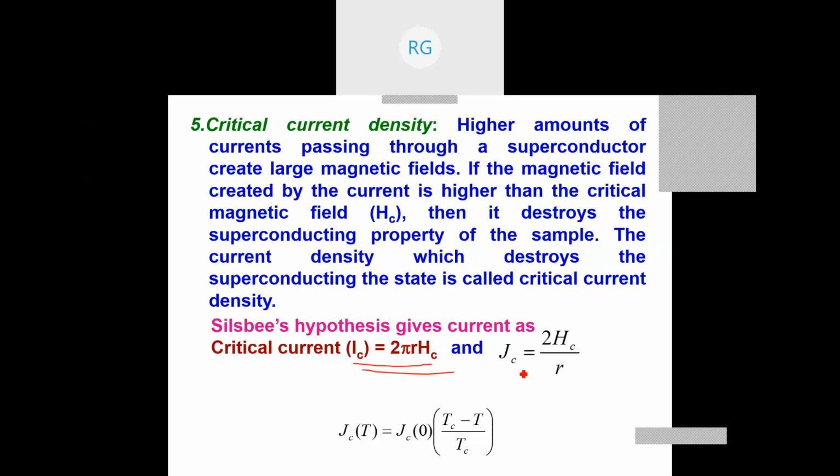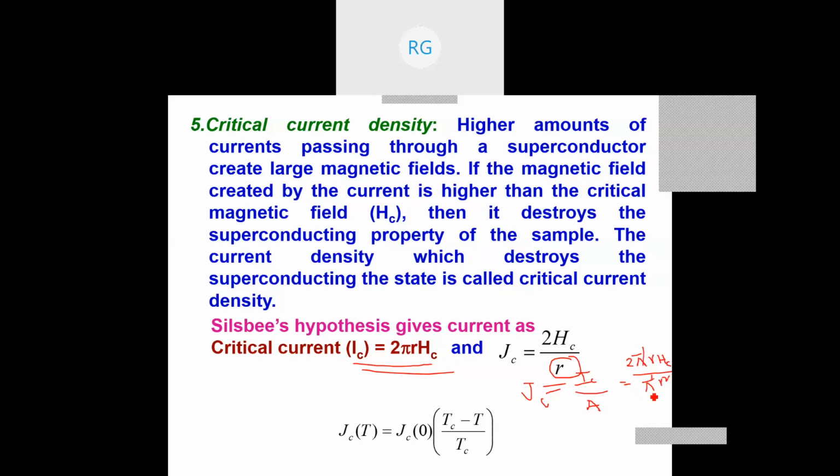Because Jc is simply Ic by A, and here R is the radius of the superconducting wire, I get Ic is 2 pi r Hc, and the area of a circular wire is pi r square.